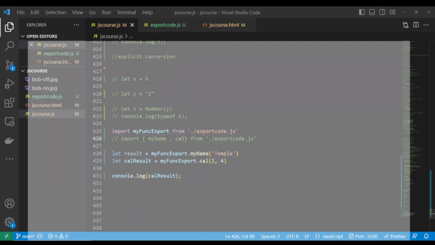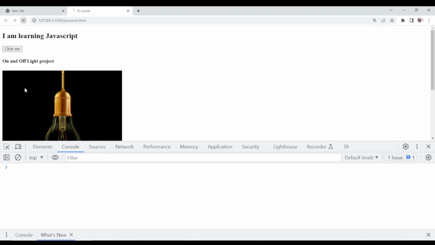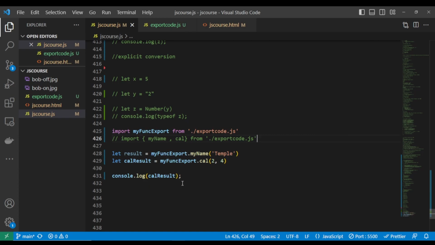So let's see what happened here. You see now that our code is running fine. Our code is running fine now. So this is a very simple and quick way to do this. There are also a lot of ways you can do this. You can also do more research to get more knowledge about this. It is a very simple and quick way to import and export your code, your functions and variables in JavaScript.